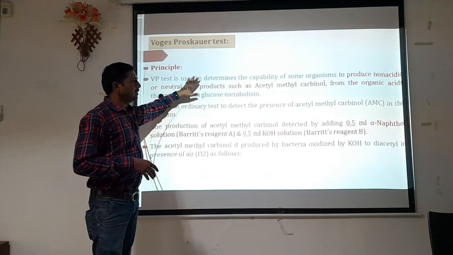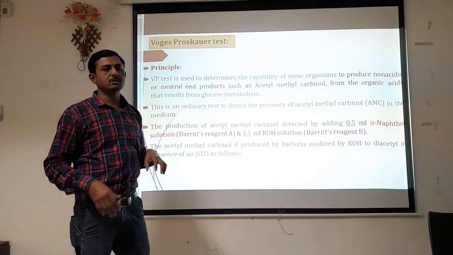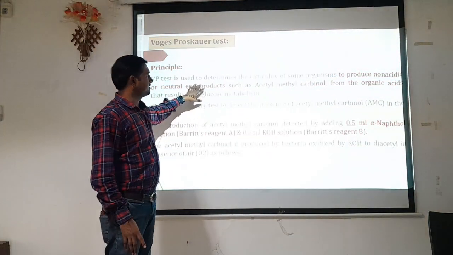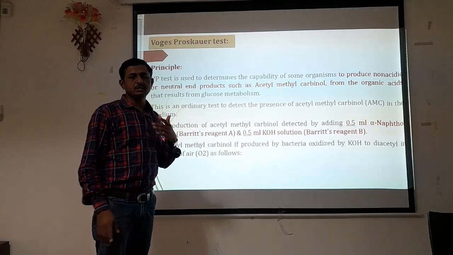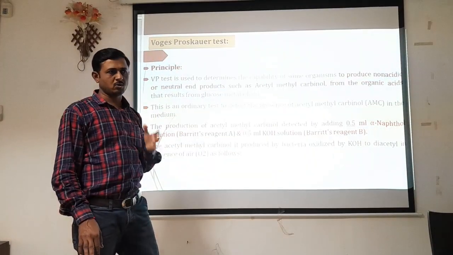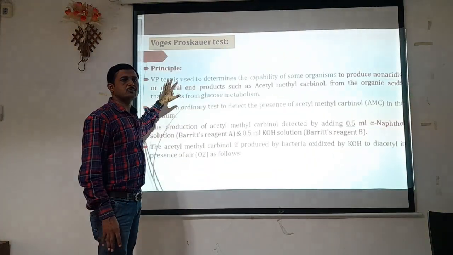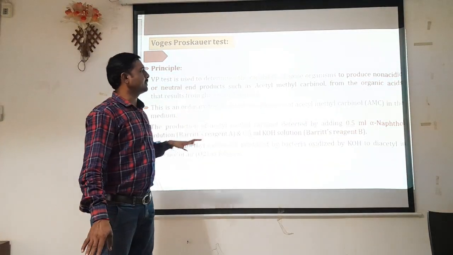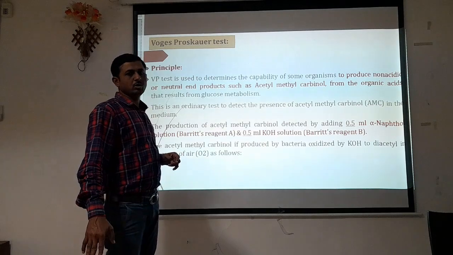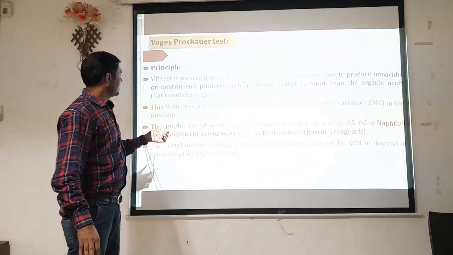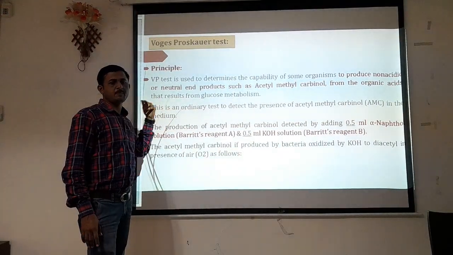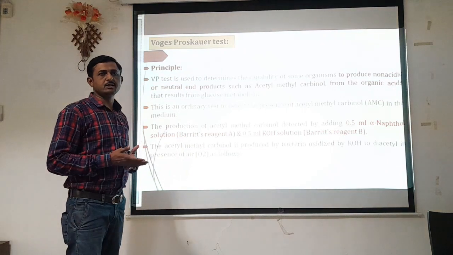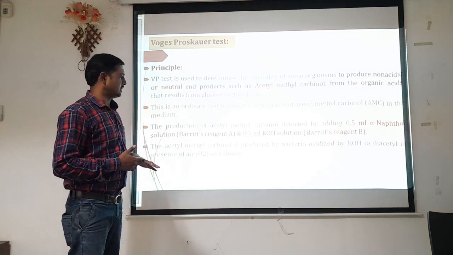We have to detect whether the non-acidic substance acetyl-methylcarbinol is produced in that media or not, by using the VP test. This is a test to detect the presence of acetyl-methylcarbinol, in short AMC, in the media by addition of some reagent.